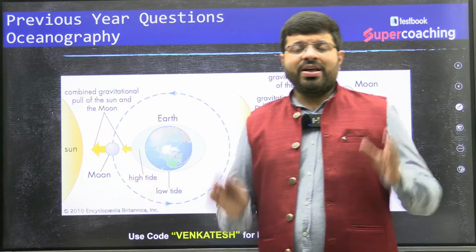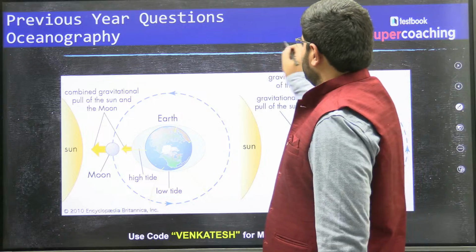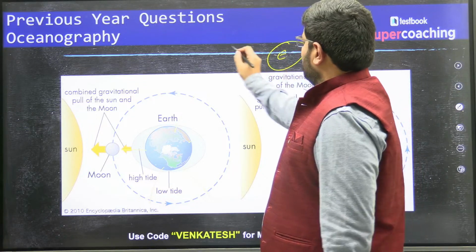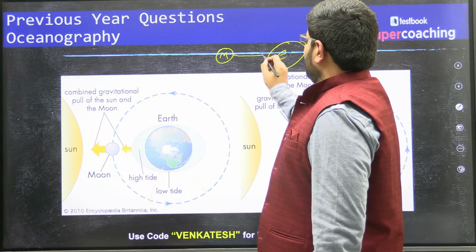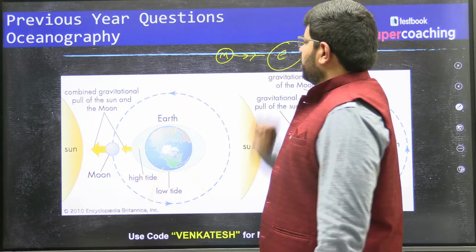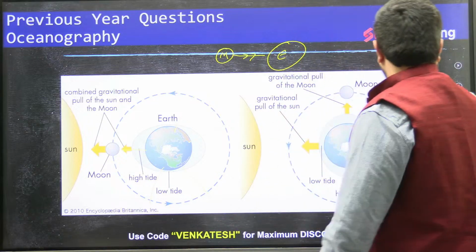So when the sun, moon, you can see this is the earth. When the moon is at this position, the moon attracts certain gravitation on the earth. Because of that, what happens?